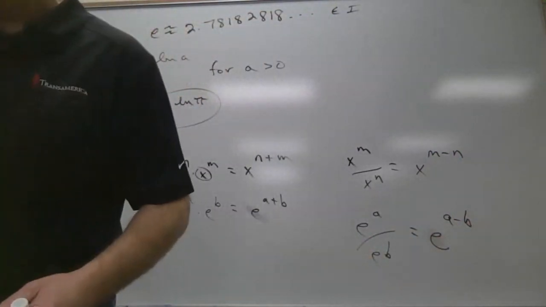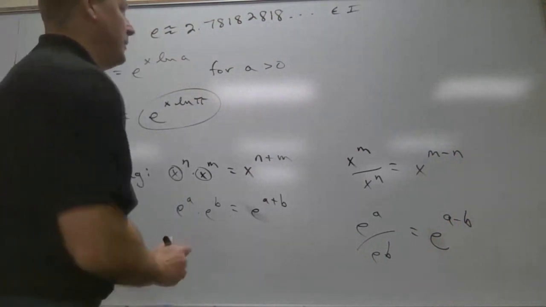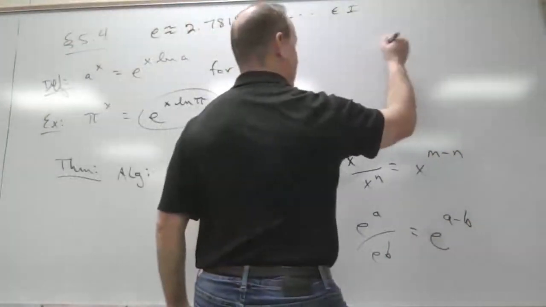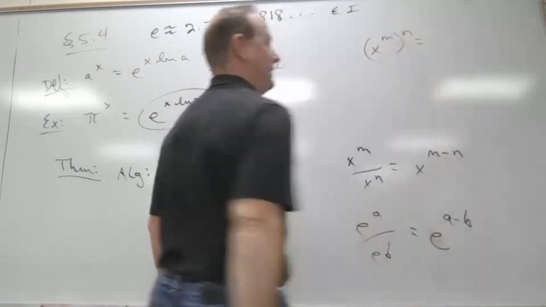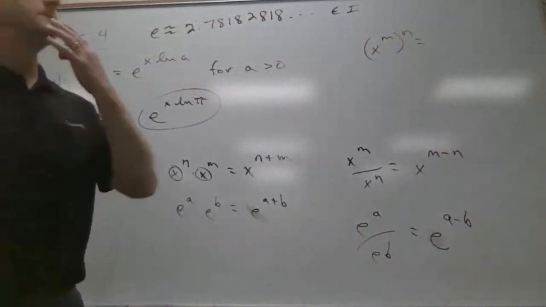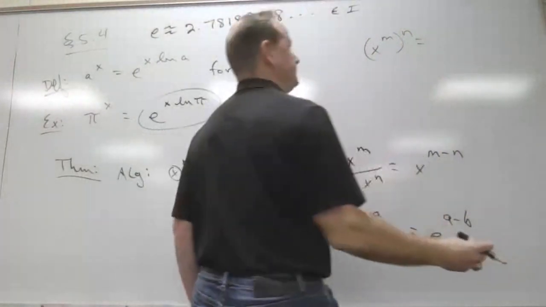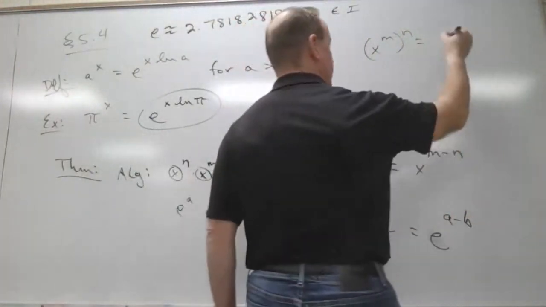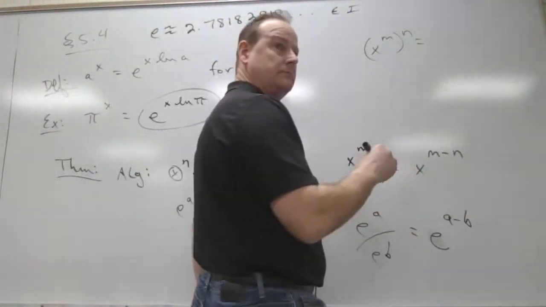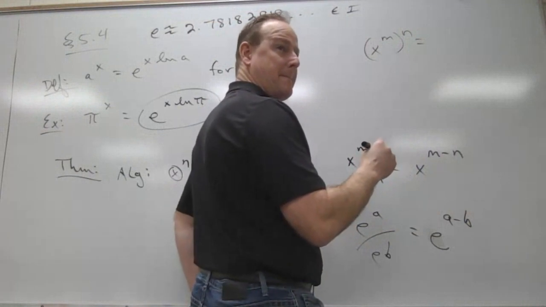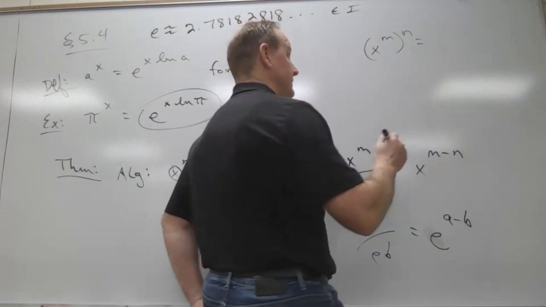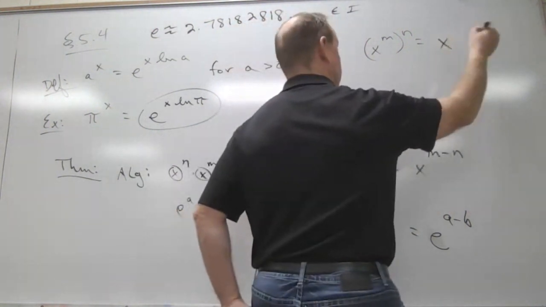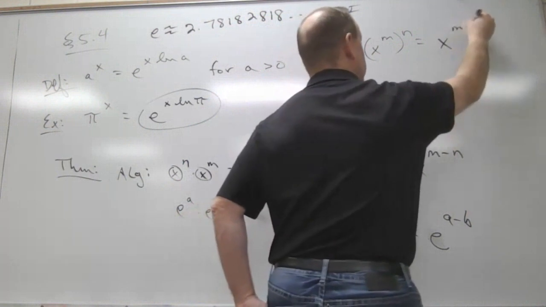So these are pretty obvious things. We also have one more algebra thing. If I have x to the m, then to the n power, what's that, Elijah? Rewrite this as what? X to the m times n.